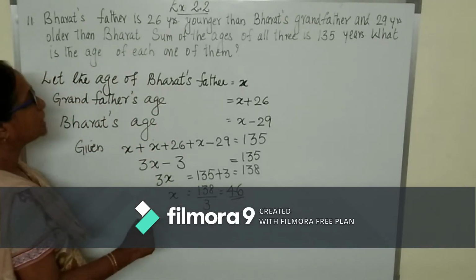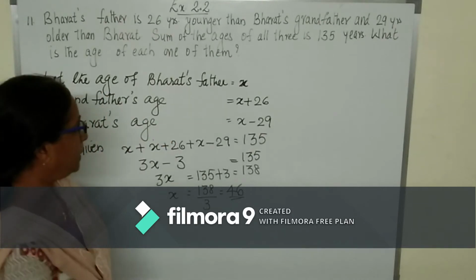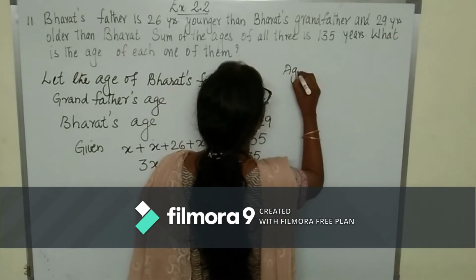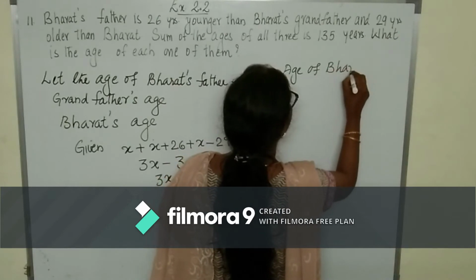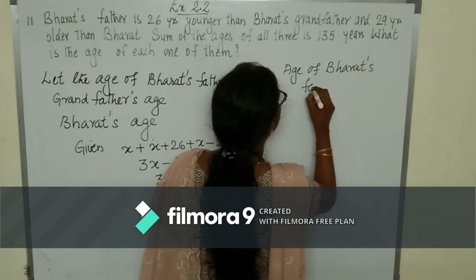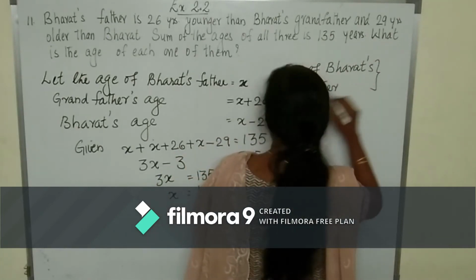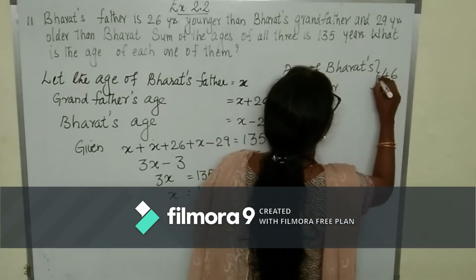So the father's age, Bharat's father is 46 years old. So age of Bharat's father is equal to X, that is equal to 46 years.